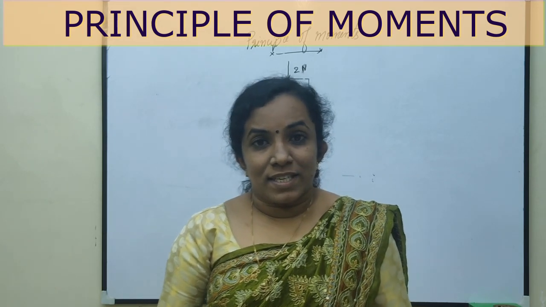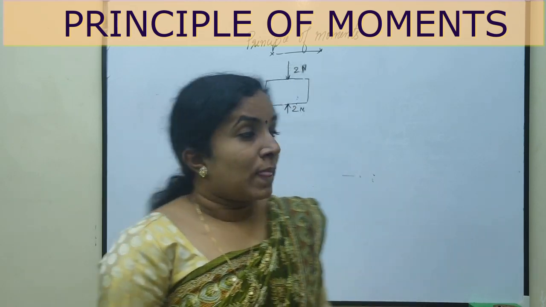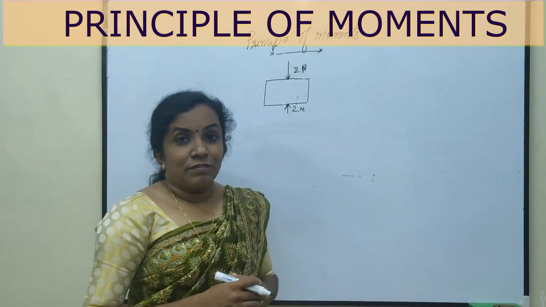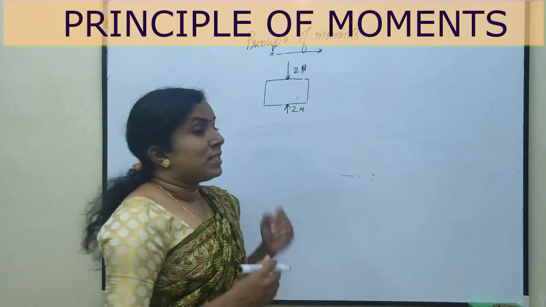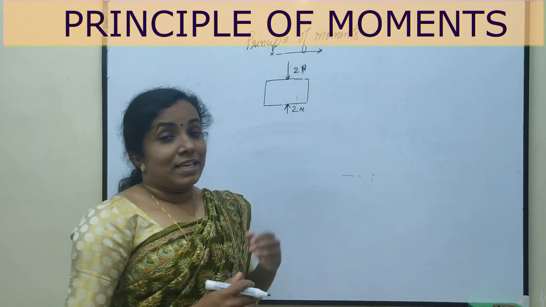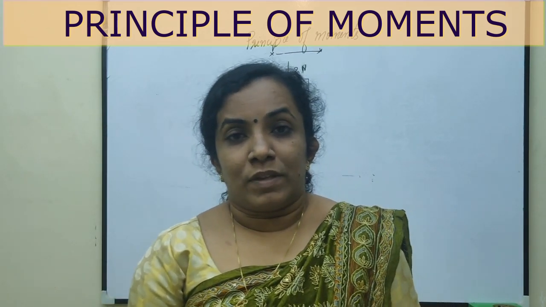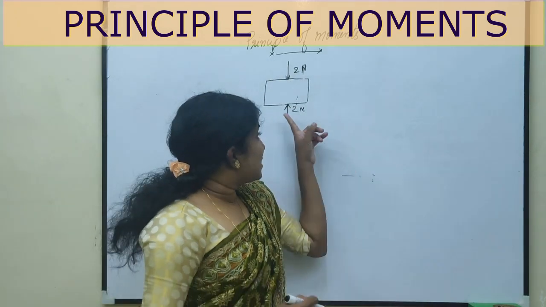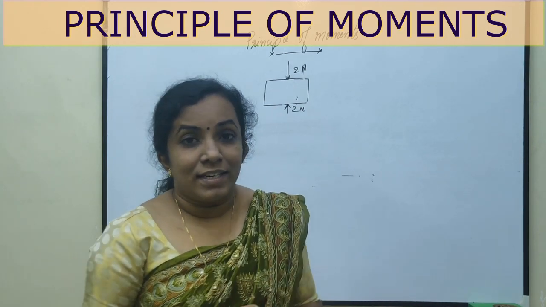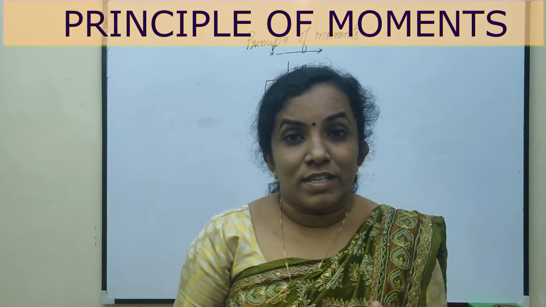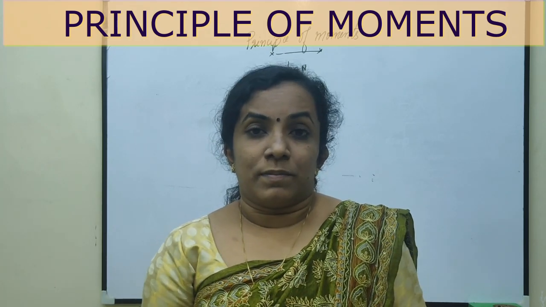Welcome dear students. Let's recollect the equilibrium bodies. This body is an example of an equilibrium body because the net force acting on the body is 0 and the net torque acting on the body is also 0. Net force means since they are equal and opposite, the forces will be cancelled and the net force acting on the body is 0, or the body is not acted upon by any force.